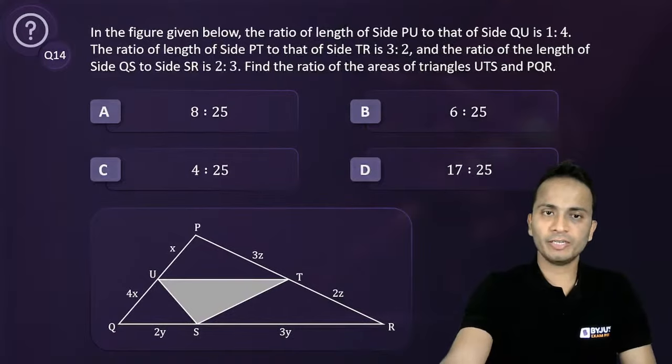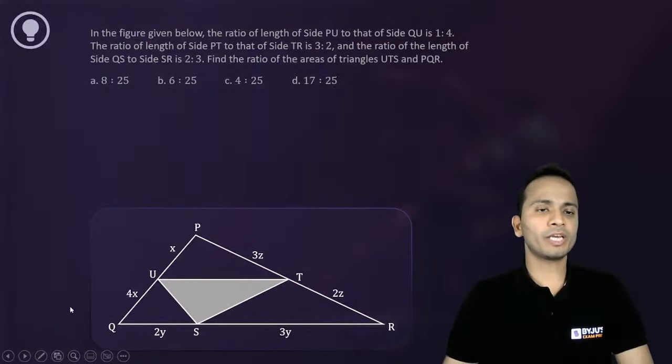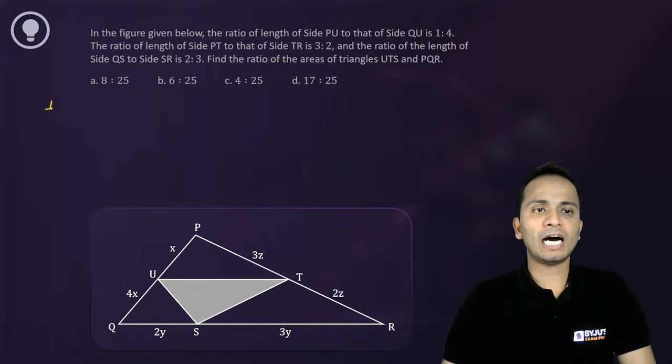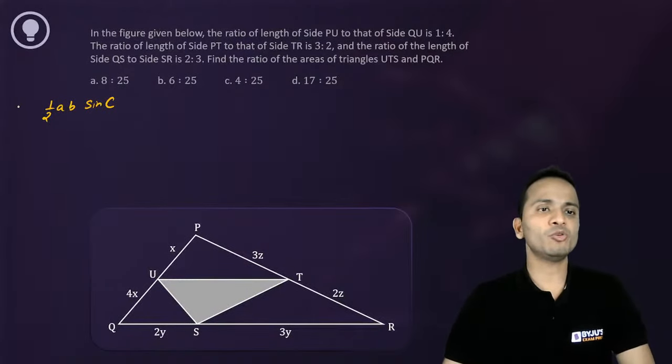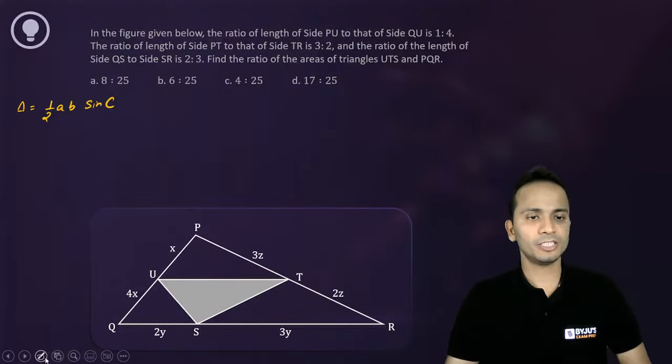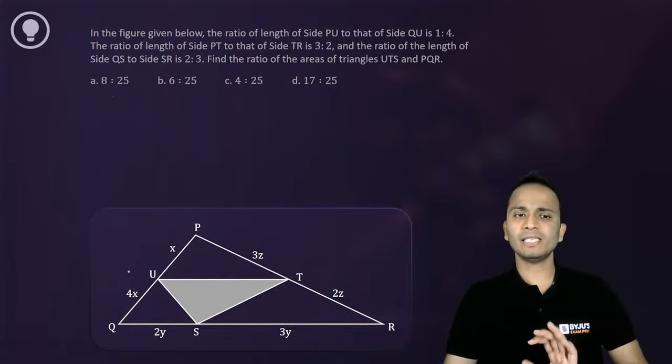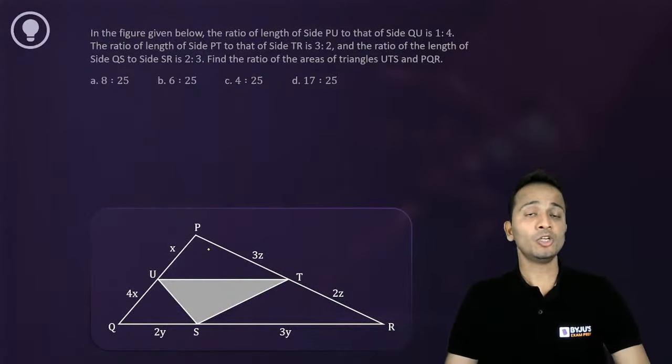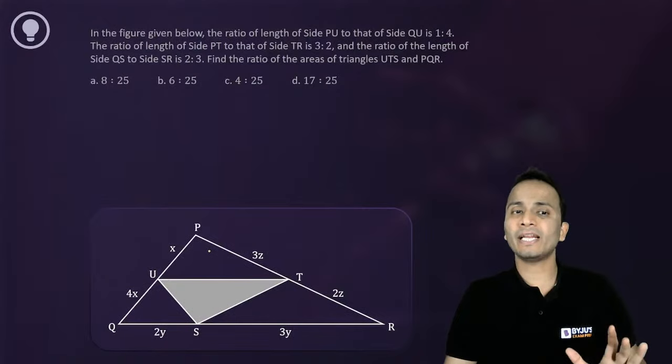Let's solve. Now the formula that I was talking about, I'll be using here will be half A into B sine of angle C. So this is the formula that I'll be using for area of a triangle: half the product of sides into sine of the containing angle. Now let's see how this formula will be used. Not every time I'll be writing the entire expression.